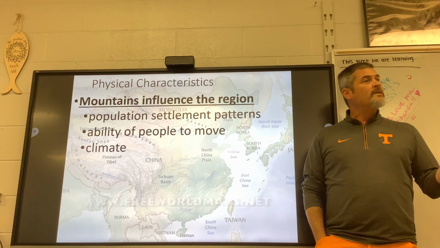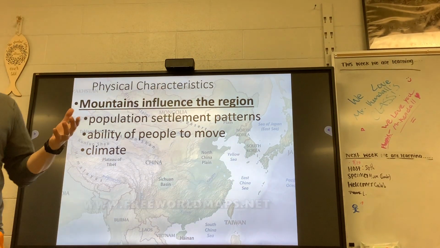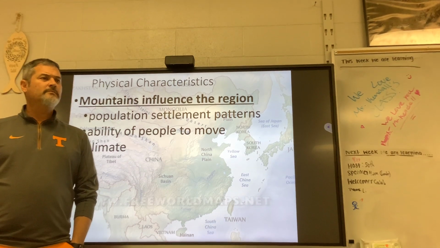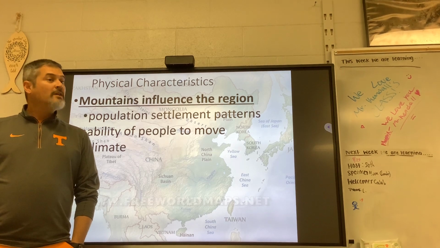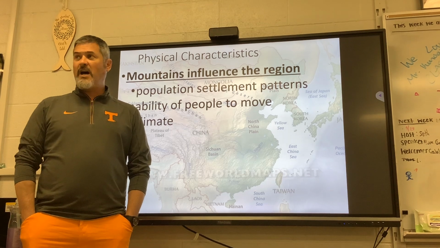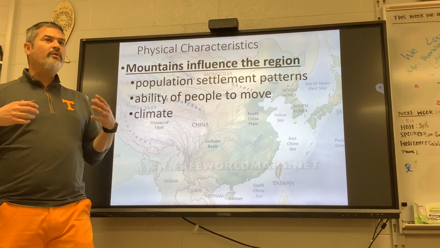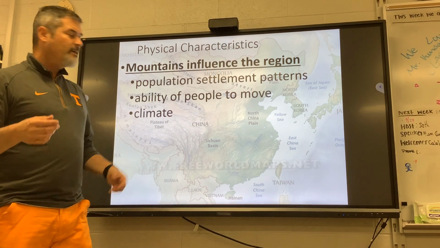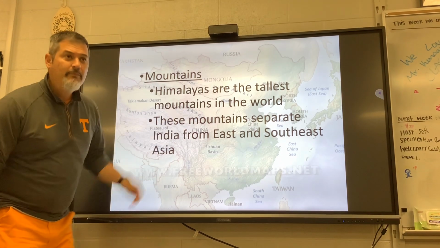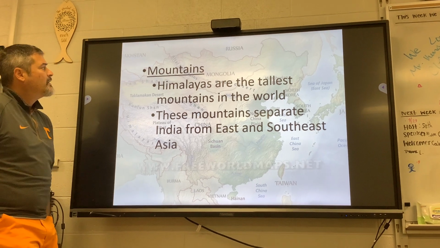Now, remember, when we talked about China in 6th grade, China thought they were the only civilized people in the world. Why did they think that? Because the Himalayan mountains made them not be able to travel. Not just the Himalayan mountains. What else? The Gobi Desert, the Taklamakan Desert. All of those isolated them. So they thought they were the only civilized people in the world. By the time you talk about this in 7th grade, China will know about the rest of the world, especially Rome.